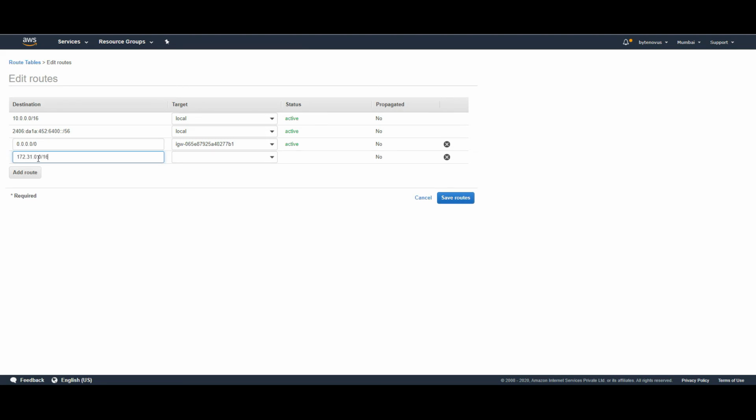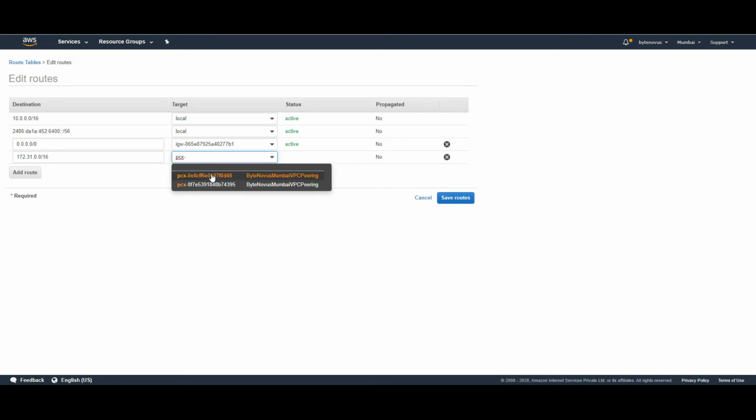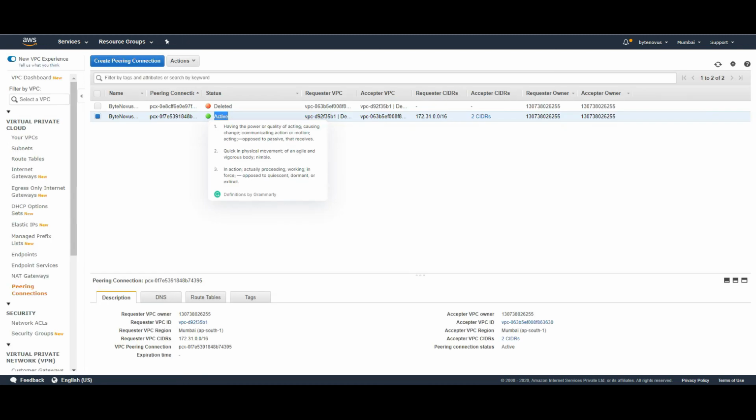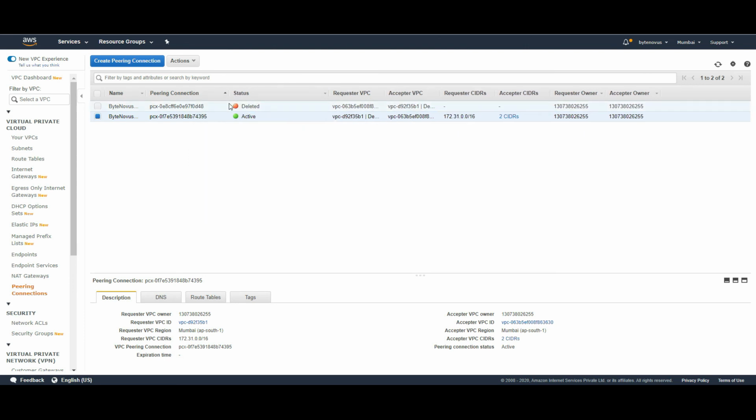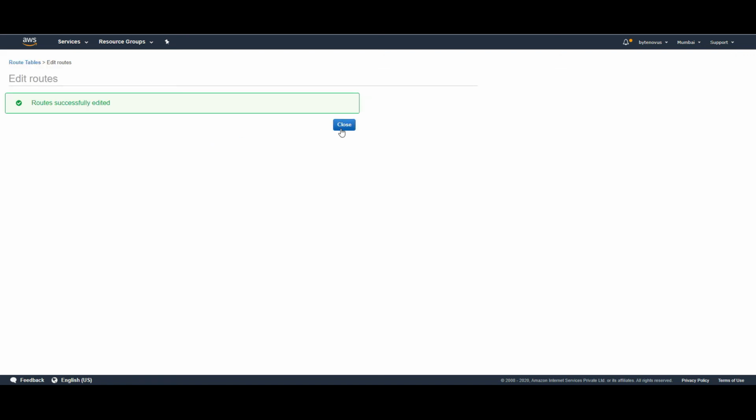Here I'll be giving the IP address range of the default VPC, and in target let me type peering. So let me select peering connection. This will give me the peering connections which are active. I think I have just created a peering connection. Let me verify the number. So the active one is 395. Let me select 395 here and click on save routes.